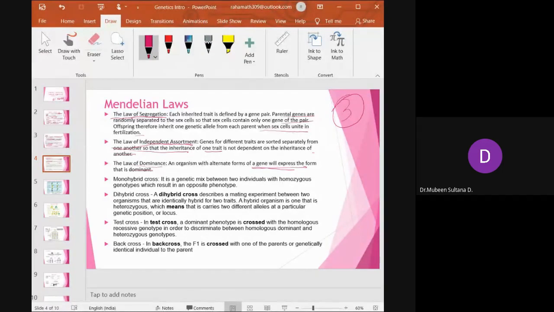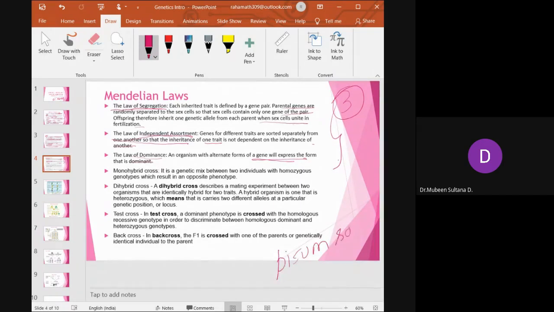So when we talk about these three laws, based on these three laws, Gregor Mendel conducted a few practicals using a plant called Pisum sativum. What is the common name of Pisum sativum? Pea plant. Correct. So pea plant, which is Pisum sativum. Before going to this experiment, he selected 7 characters of this plant and conducted a few experiments. First was the monohybrid cross.